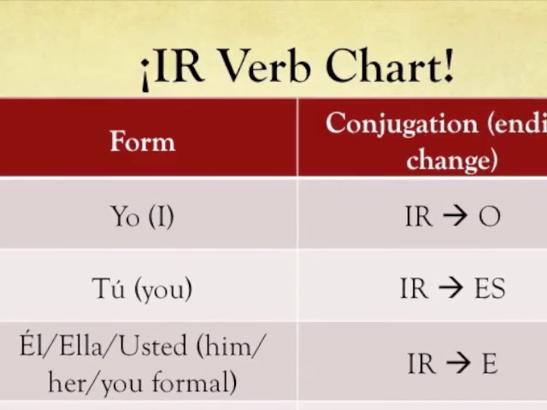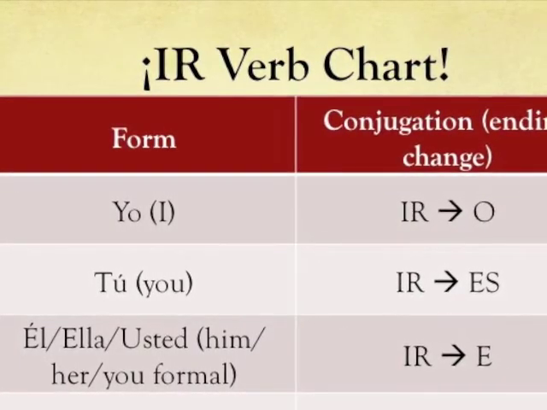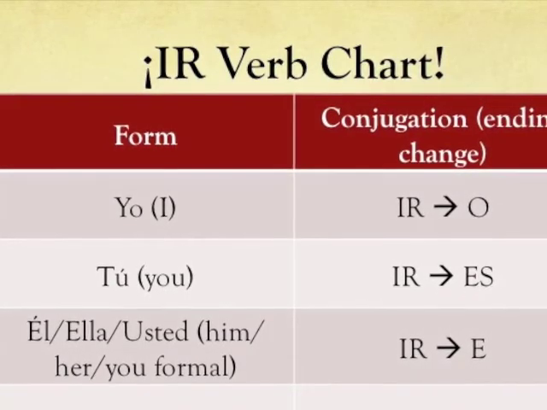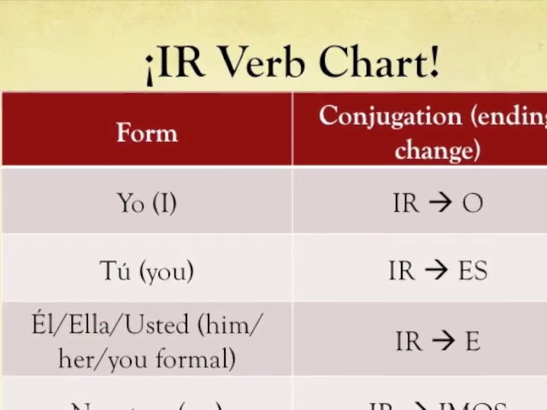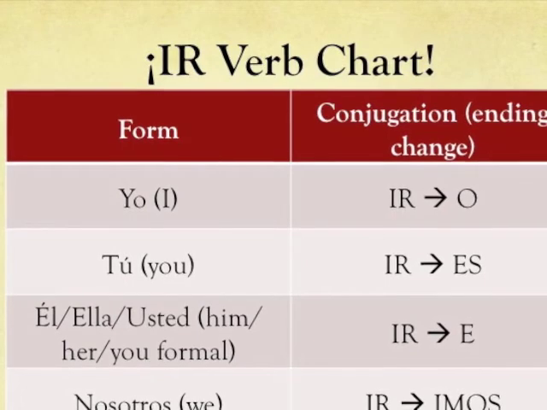Now we'll look at the IR verb chart. The IR verb chart is interesting and is slightly different than the AR and ER verbs as it does not follow a similar pattern. For the yo form, it is the same as the last two verb charts. The IR ending is changed to an O.